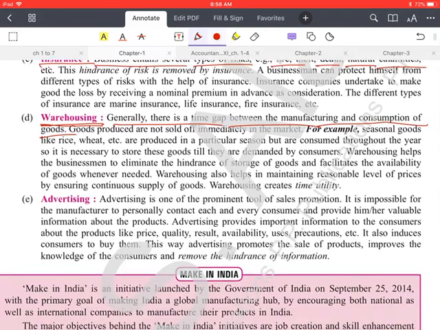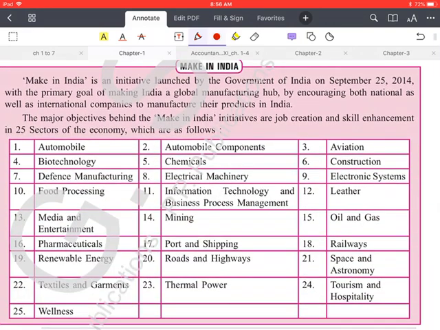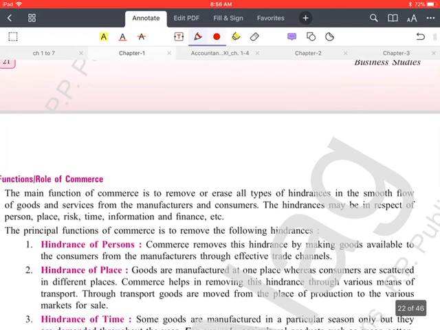Next is advertising. Advertising is one of the important tools of sales promotion. Today the role of advertising is very important. When a product is launched in the market, nobody knows about it. How will they know? They will only know with the help of advertisement. If the company does not advertise, nobody will know about that product. So advertisement actually plays a very important role in the promotion of sales. Okay, so these are the auxiliaries to trade.